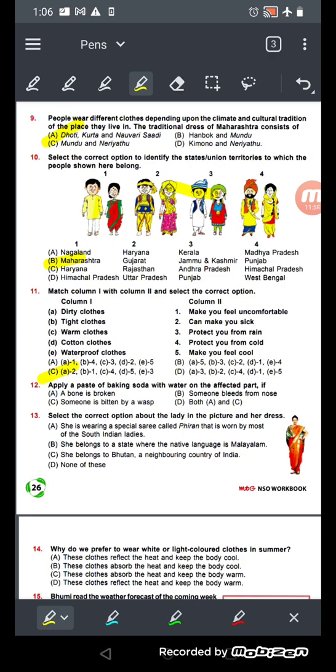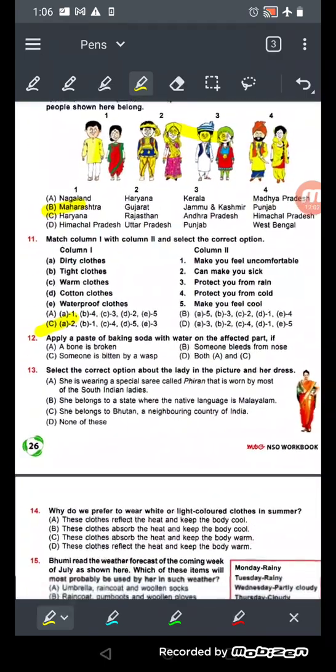Now come to number 12. Apply a paste of baking soda with water on the affected part.